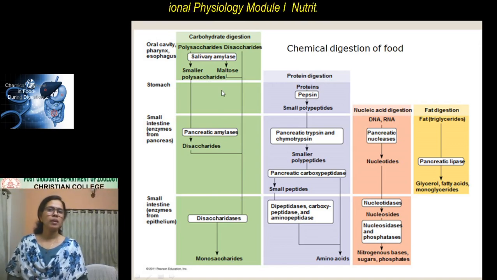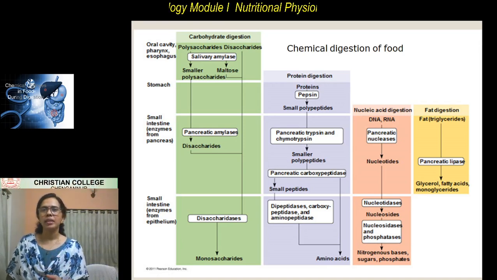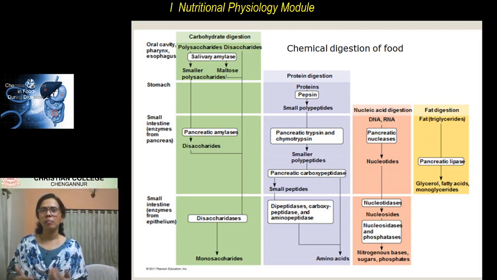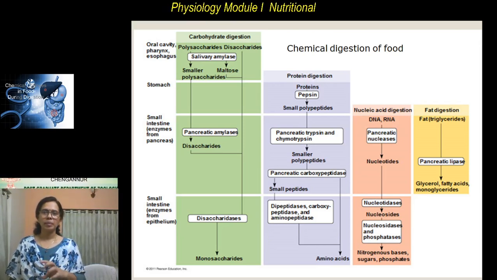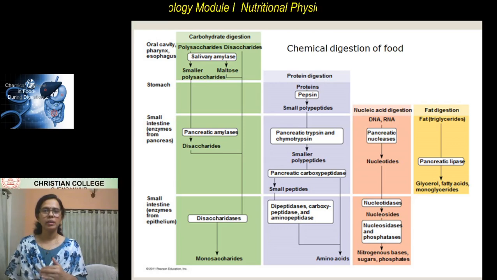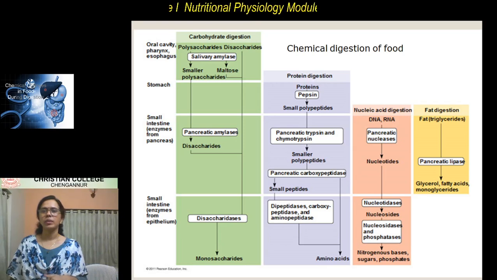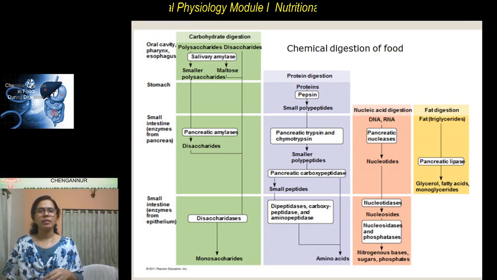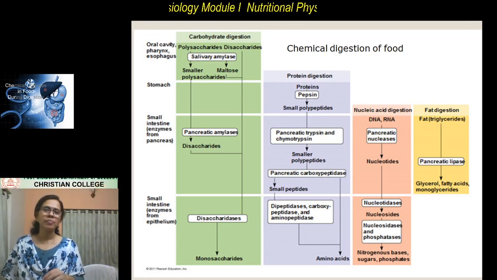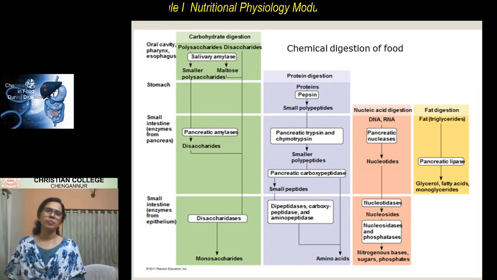So the two enzymes are salivary amylase and pancreatic amylase. Salivary amylase is present in the saliva and acts inside the buccal cavity. And pancreatic amylase acts in the duodenum because the pancreas opens into the duodenum. It's part of the small intestine. And finally, these disaccharides are converted to monosaccharides in the small intestine by the action of disaccharidases present in the intestinal juice. Finally, simple sugars are formed.